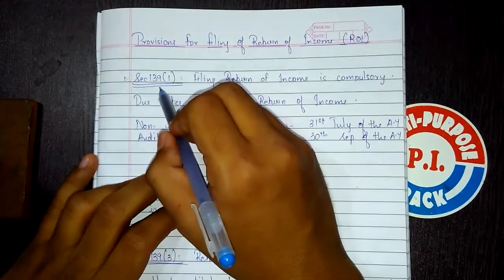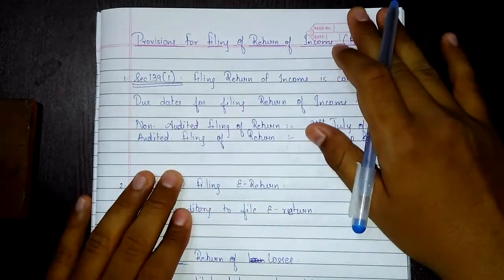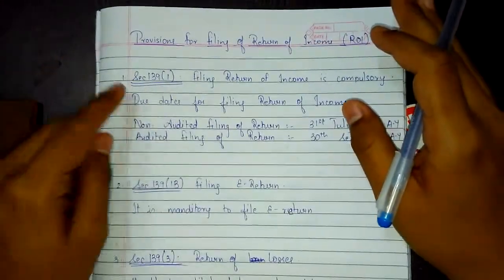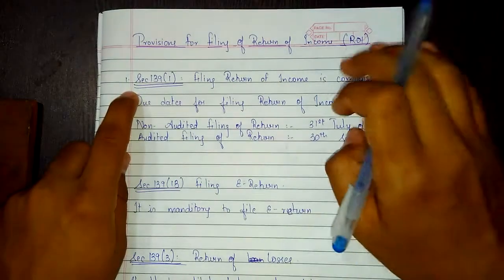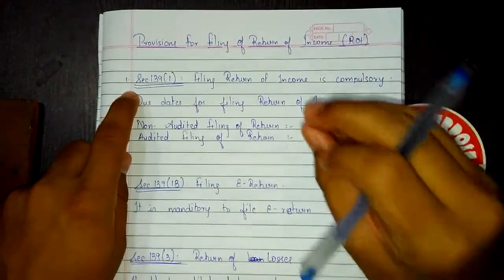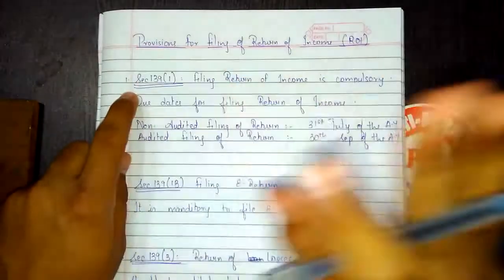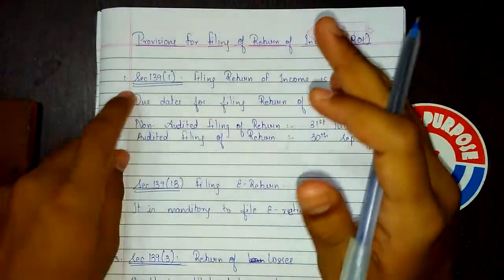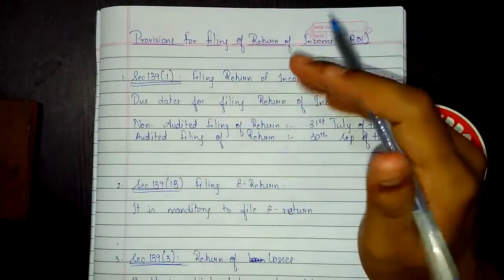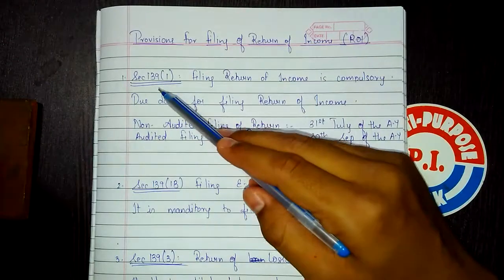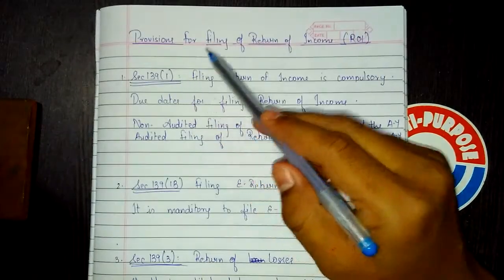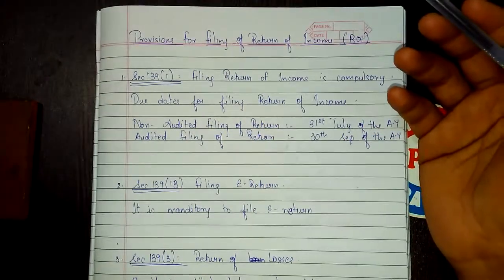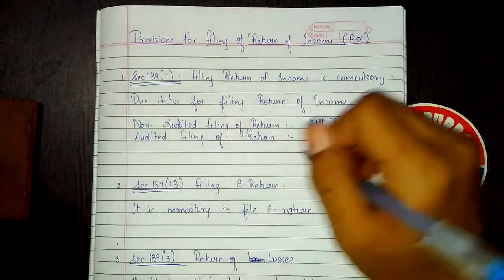First, section 139 subsection 1. In this chapter, the basic thing you have to remember is the section. The sections are very important for this chapter because anything asked from this chapter will be related to the sections only, not more than that. In the question they can ask, write the theory relating to section 139 subsection 1. If you don't know what section 139 subsection 1 is, you can't write the entire theory.